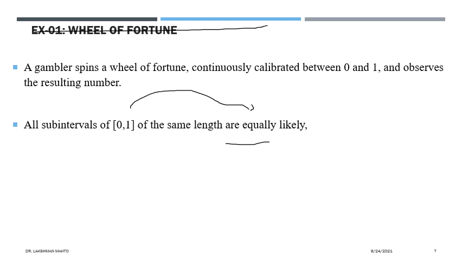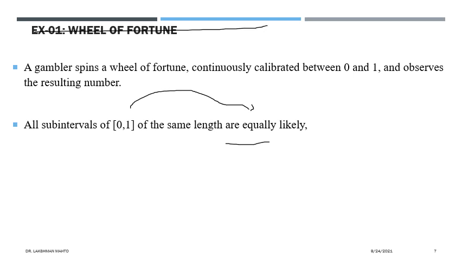But if you come to a continuous random variable, then the single point concept is not defined here. So we have to talk interval-wise or subinterval-wise. If you take any two subintervals of the same length, then both would have the same density function.